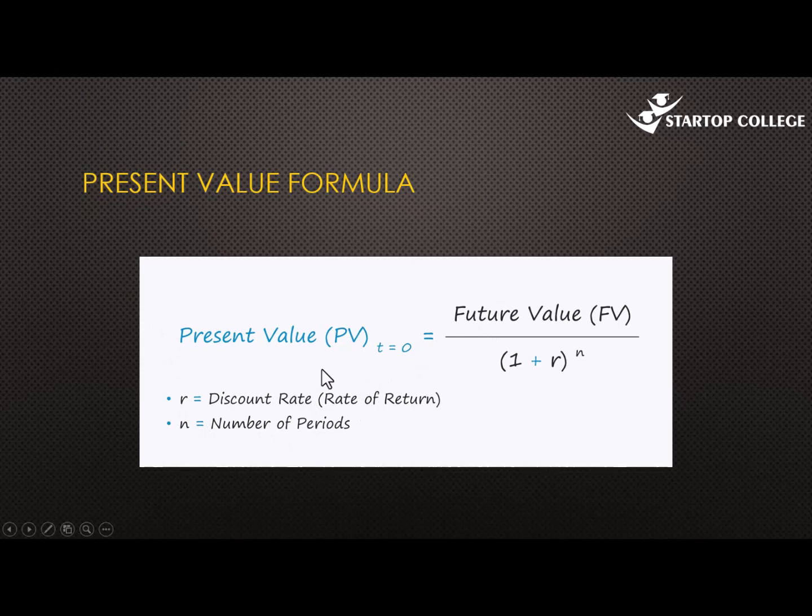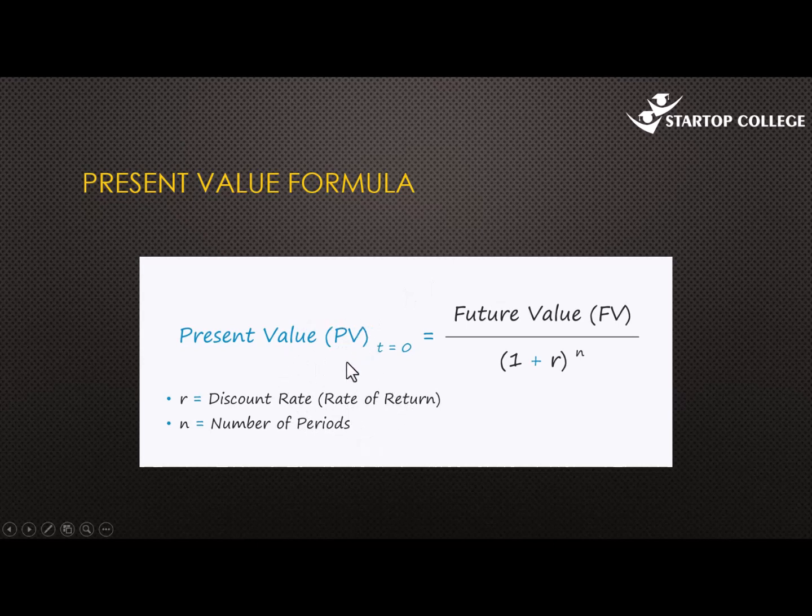Manually, we say present value is equal to, now present value is the value of that particular cash flow or that particular item at time zero, right now, as the name suggests. So to get the present value, we say future value divided by 1 plus the discount rate to the power n, n being the number of periods. So the further the value is in the future, the lower its present value, because time has elapsed.